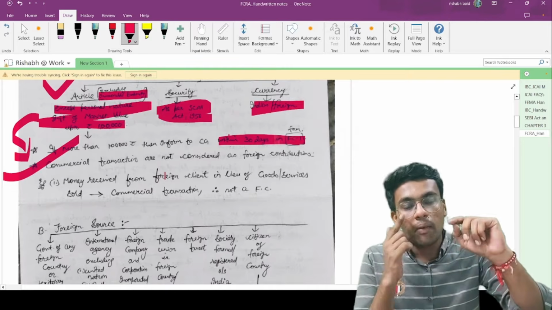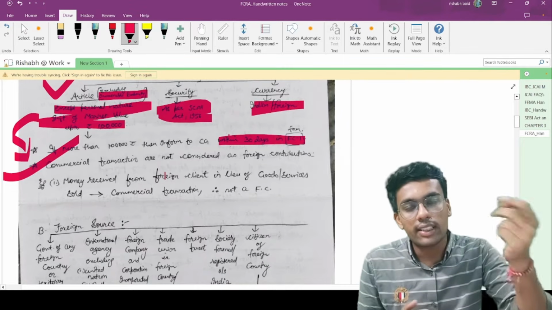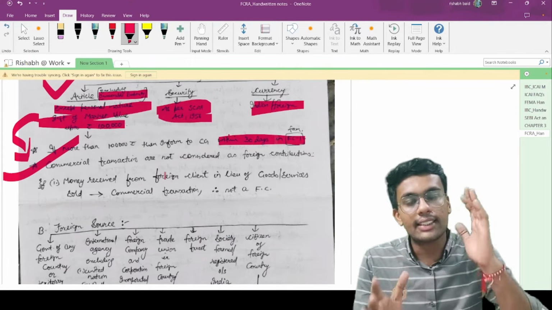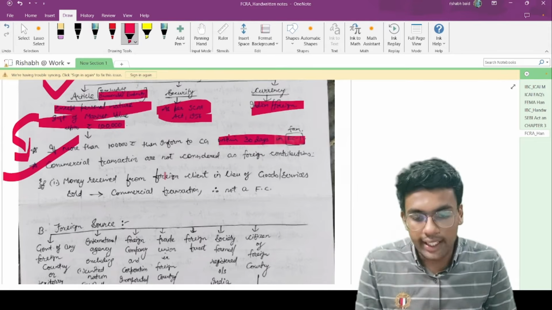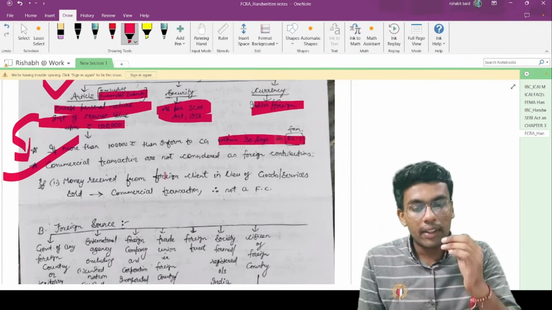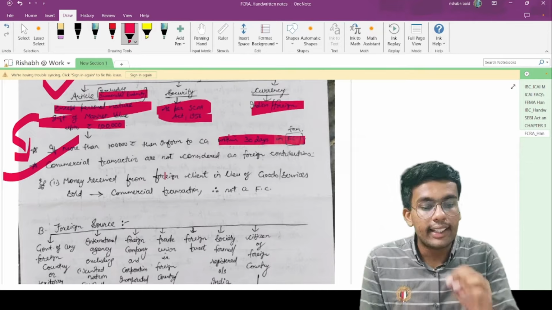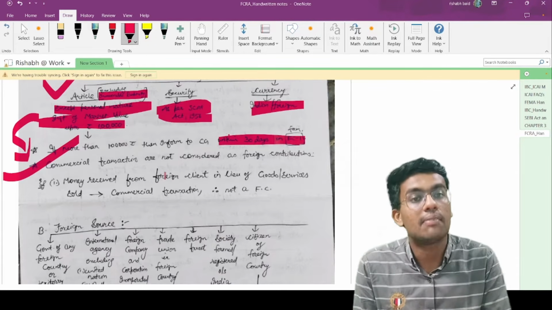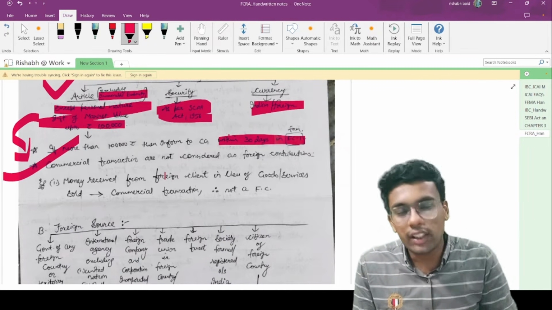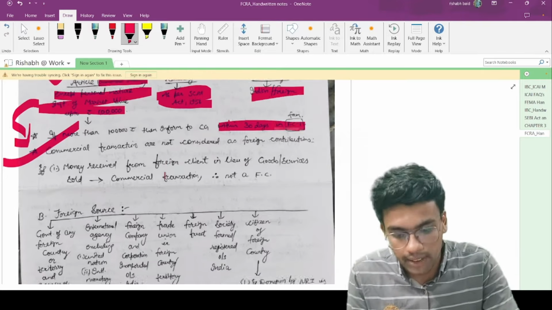Now, commercial transactions are not covered under foreign contribution. Commercial transaction means you sold some goods outside India and you are receiving payments for such goods, then in such a case that is also not covered under your FCRA Act. For example, money received from a foreign client in lieu of goods or services sold, that is a commercial transaction, and therefore the Foreign Contribution Regulation Act is not applicable.